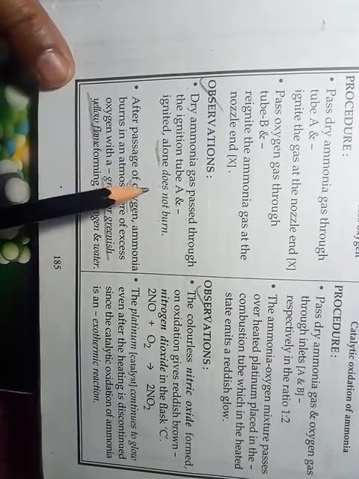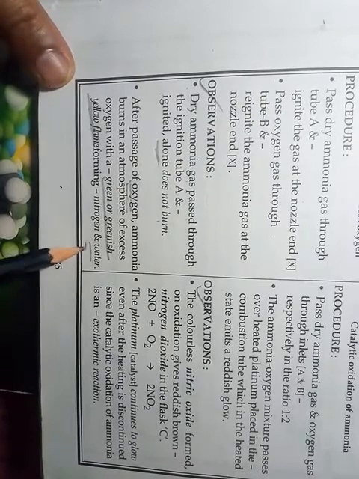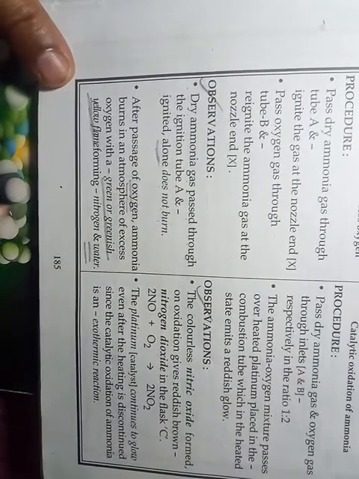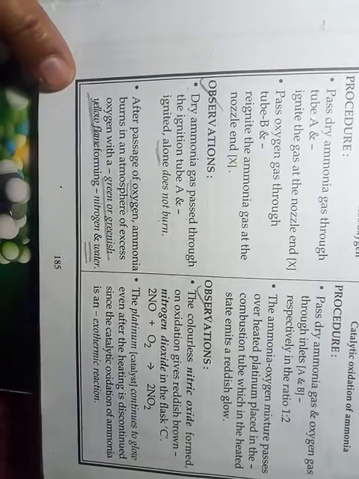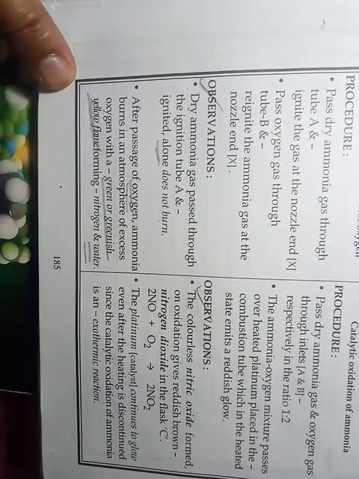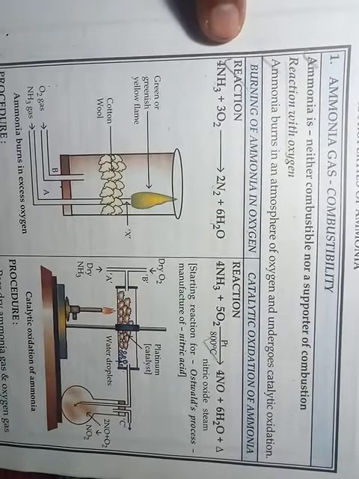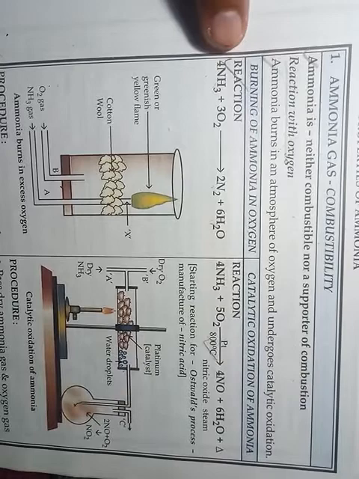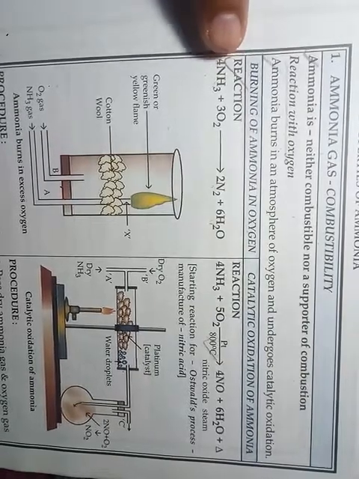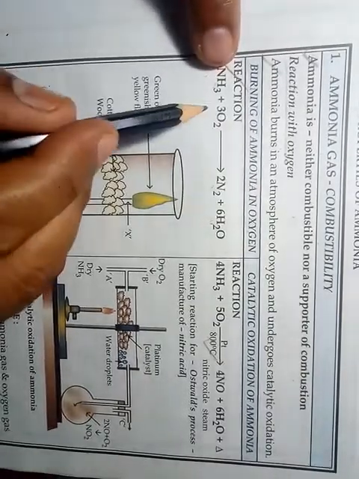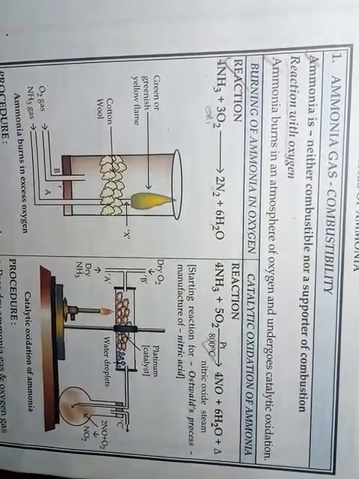So what are the products here? Nitrogen plus water vapor. Okay, students. So what is the observation in this reaction? Formation of greenish yellow flame or green flame. Okay, students. So observation and reaction are only in your syllabus. Okay, students, observation and reaction and also conditions. So no specific conditions are given here, only excess of oxygen is there.